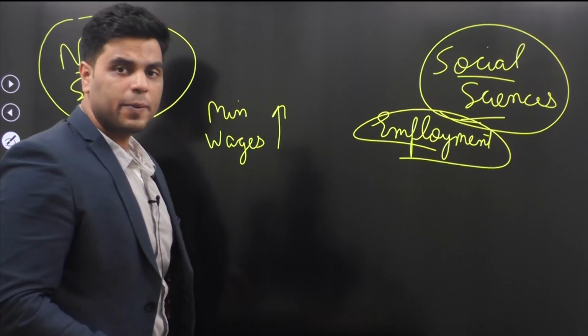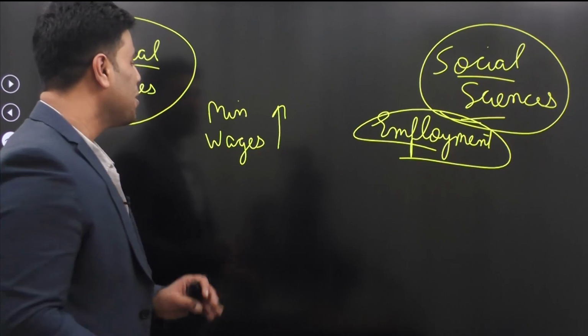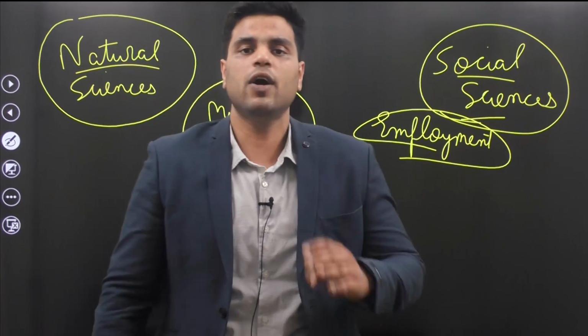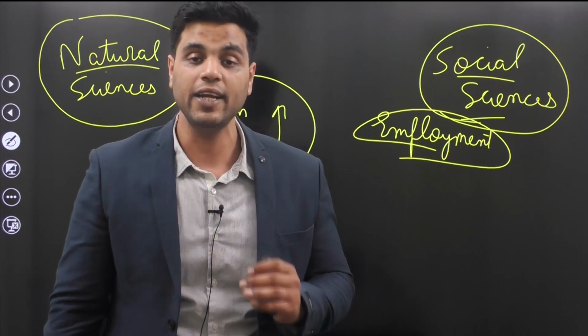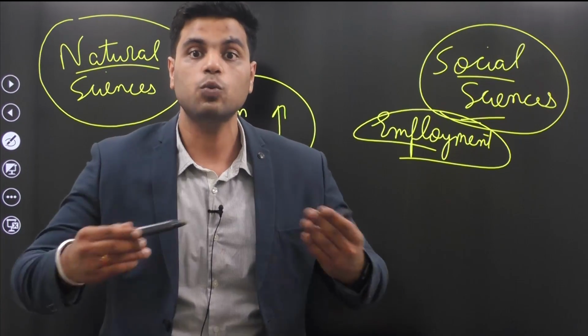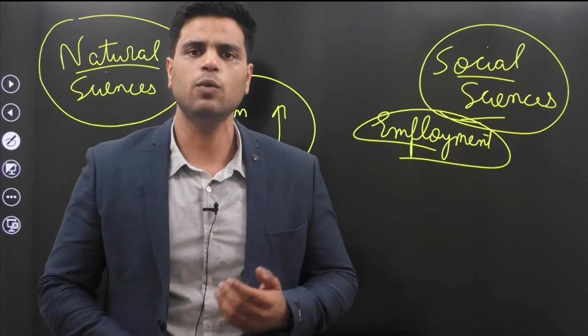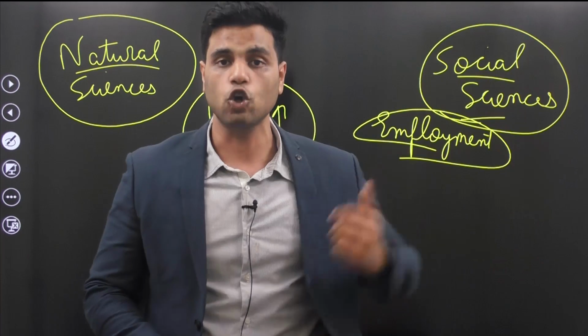Now, logically speaking, those economists who study economics say that if you increase minimum wages, it would create a sort of burden on the employers, on the factory owners. So their labor cost would increase. And when their labor cost increases, to minimize it, they would fire certain laborers. They would remove those laborers from their jobs.